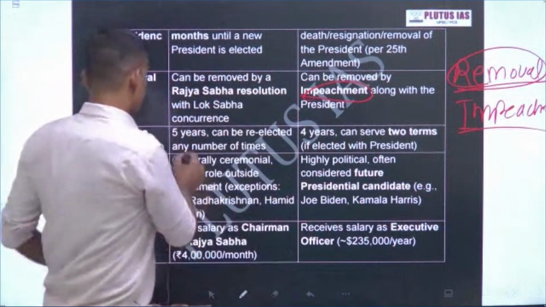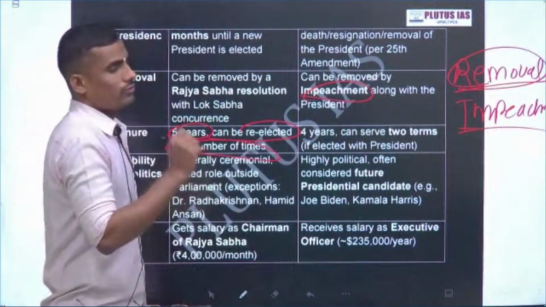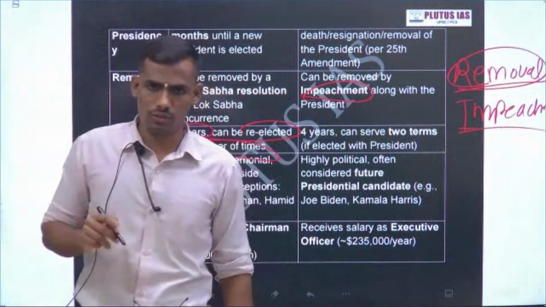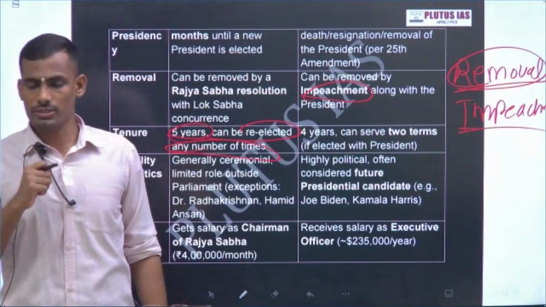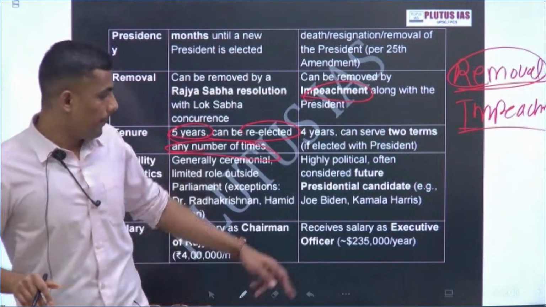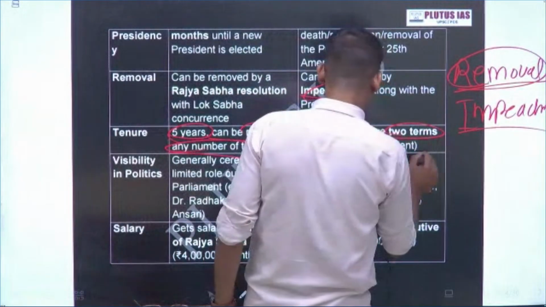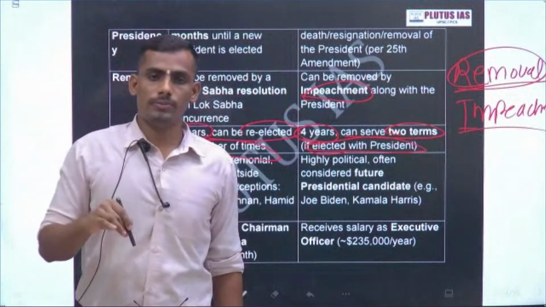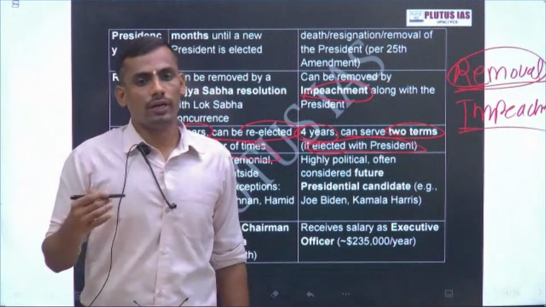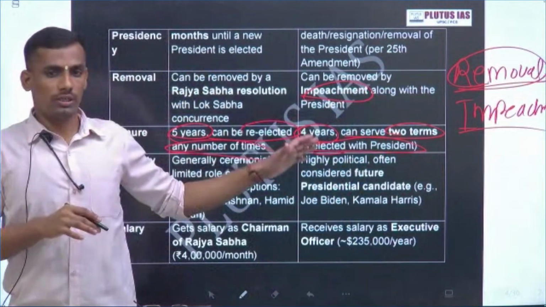Now tenure. In India, it is 5 years and one can be re-elected any number of times. Our first Vice President of India, Dr. Sarvapalli Radhakrishnan, was Vice President twice. Even Hamid Ansari was twice Vice President of India. But in the USA, the term is 4 years and one can serve two terms maximum. Actually, in India, the President and Vice President can be elected any number of times, but in the USA this is not the case.